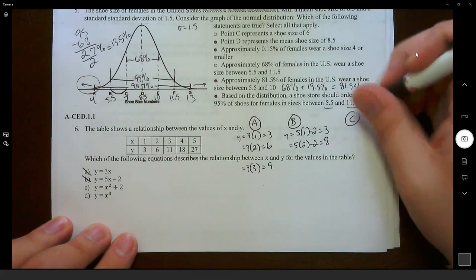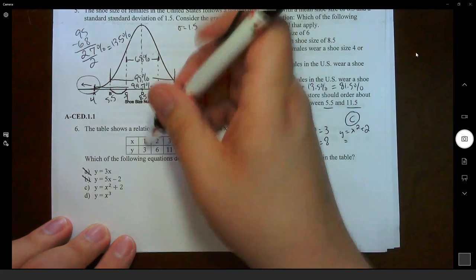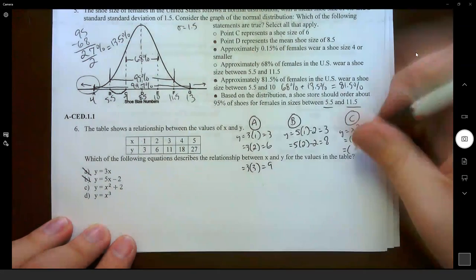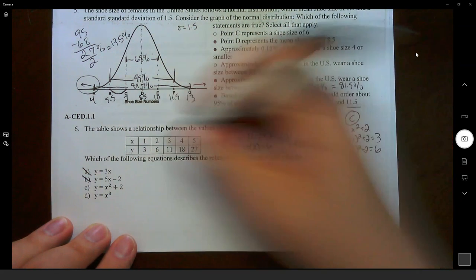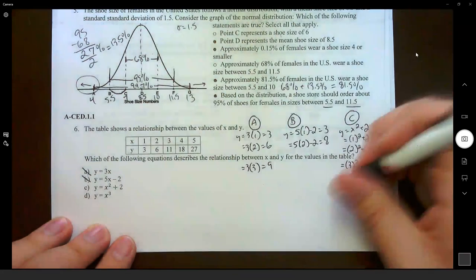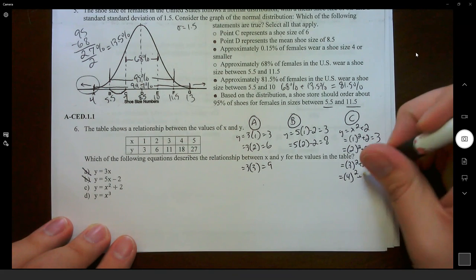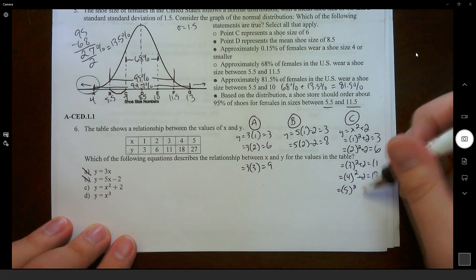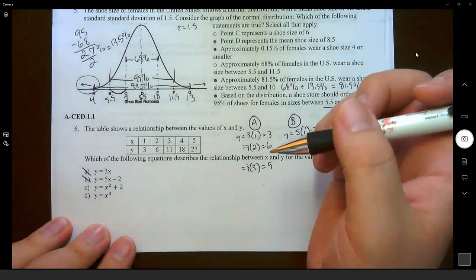If I go to C, y equals x squared plus 2. If I plug in my x's, my first x is 1 squared plus 2. That's 3. If I plug in 2 squared plus 2, 2 squared is 4, 4 plus 2 is 6. That works out. If I plug in 3, 3 squared is 9, plus 2 is 11. That works out. Don't stop, though, because 4 and 5 might not work out. So 4 squared is 16, plus 2 is 18. Okay, so far so good. Last one, if this works out, this is going to be our one. 5 squared is 25, plus 2 is 27. That works out. C works out, so we're going to choose C.